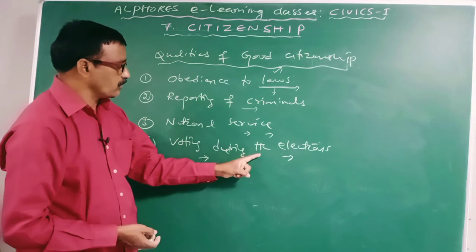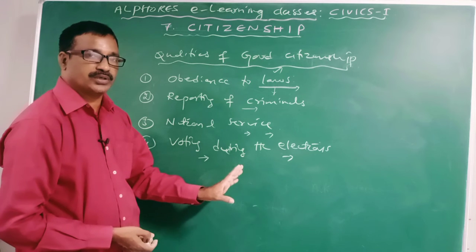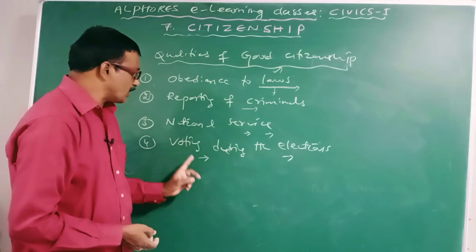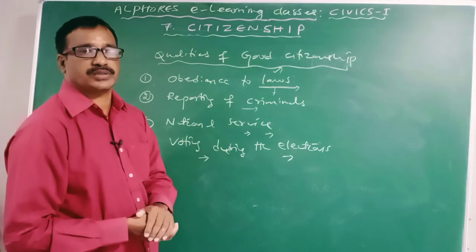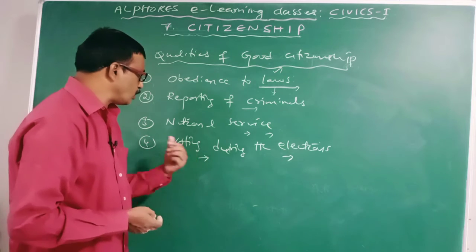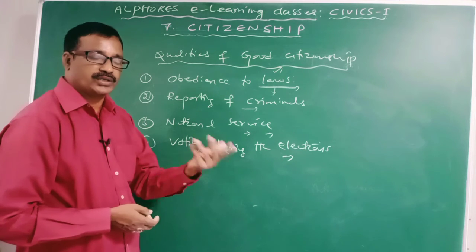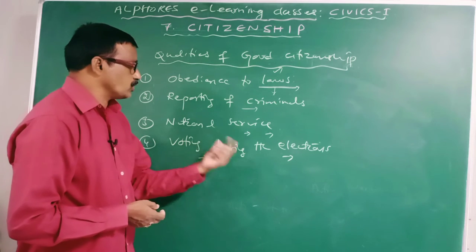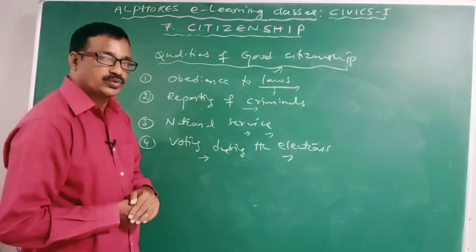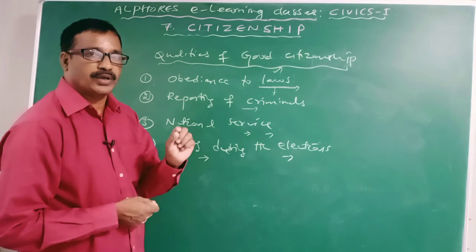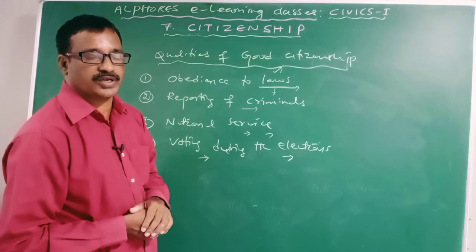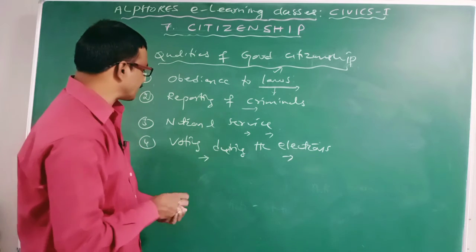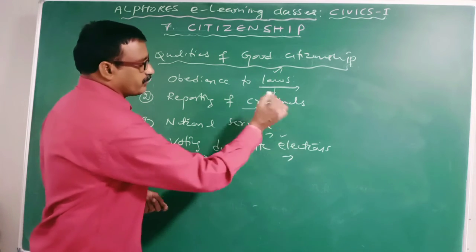It is an important political duty of the citizen to use their right to vote, as they know the value of a vote. If you do not exercise your right to vote in times of election, what will happen? A good person may not be elected, then a good government may not be formed. Hence, a good citizen must exercise his right to vote at the time of elections.